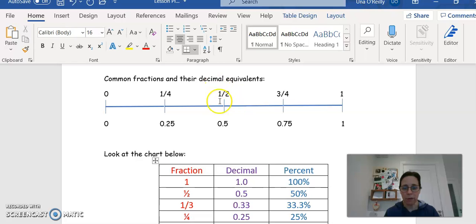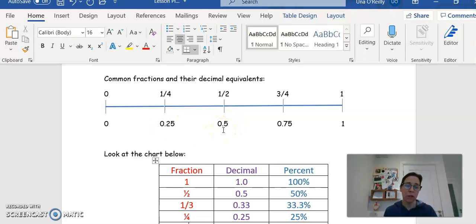So let's take a half first, because most people are familiar with a half. Same as 50 cents is half of a euro. So we would write €1 as 1.00, and for 50 cents we write 0.50. So there's a 0.5. A quarter is half of a half. We've divided this number in two, so that becomes a quarter. So the decimal equivalent of a quarter is 0.25.